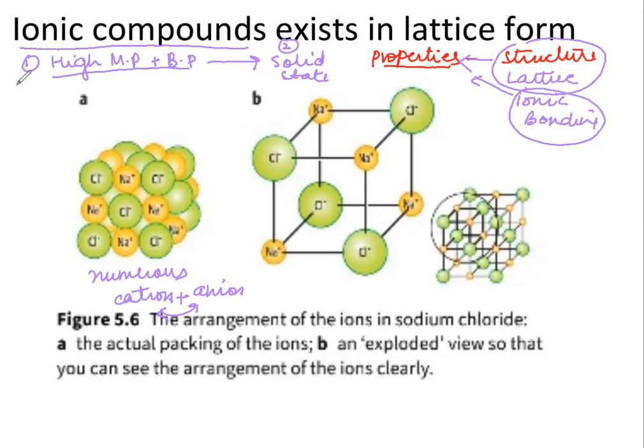So here we are able to explain two properties which are based on the lattice structure and on the ionic bonding. Then comes the third property, that they conduct electricity only in the molten form or in the aqueous form.